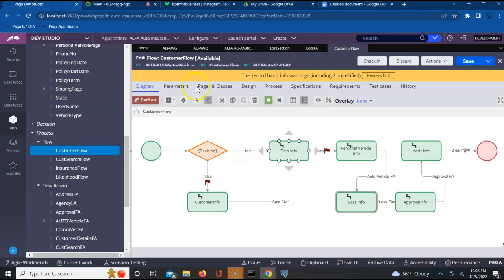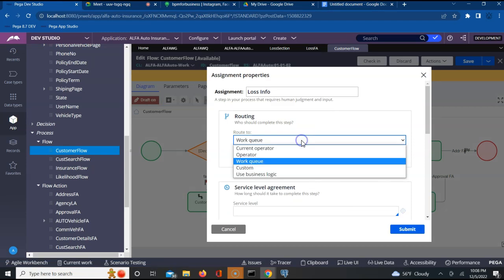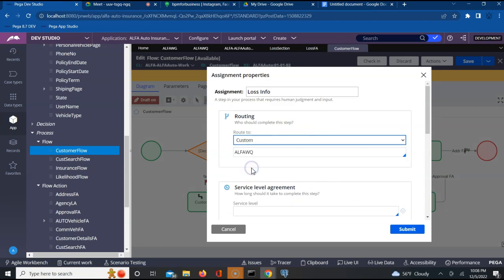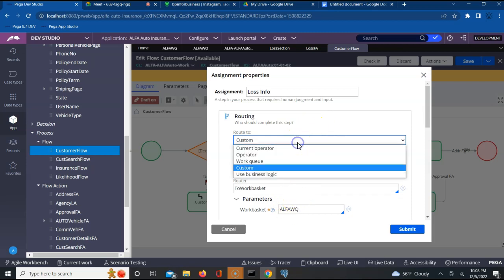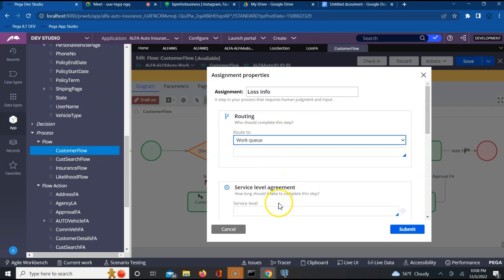You can do it that way, or there is another way. You can also choose custom and choose a work queue. Both are the same, but Pega has given you this capability. Does it make sense? You can do direct work queue and pass it here and choose here.